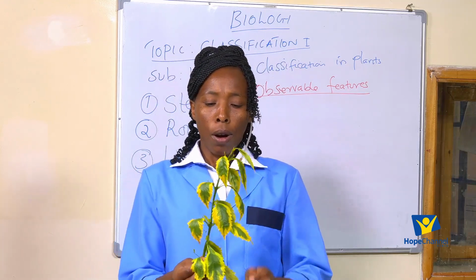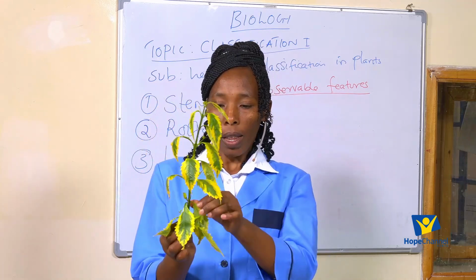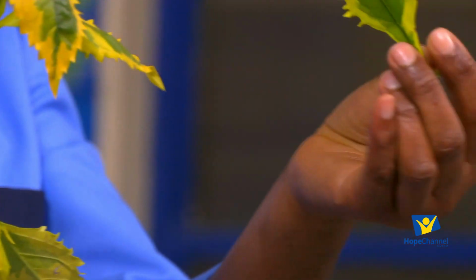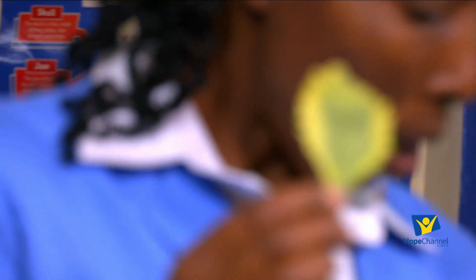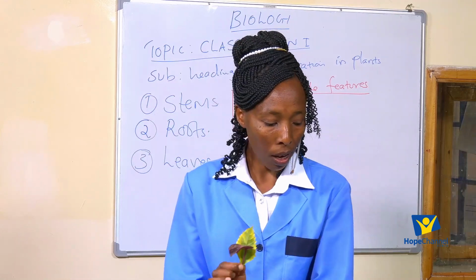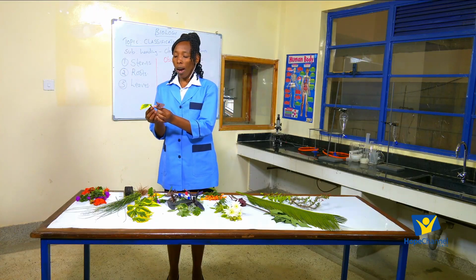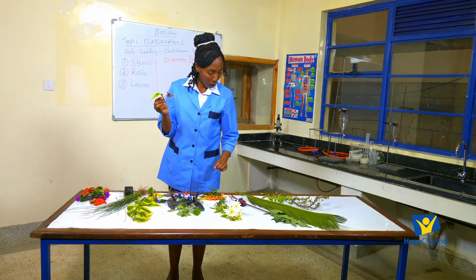Now, if you look at this plant, this is a leaf. So allow me to pluck one. I'm going to use this leaf. So this is an example of a leaf. Allow me to pluck another leaf from here so that you see these leaves, they have different features that we are going to use for classification.